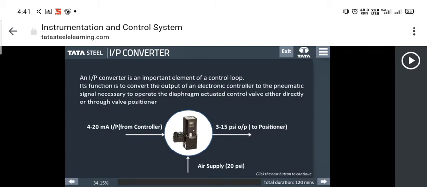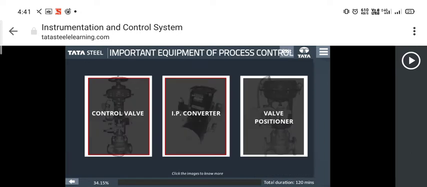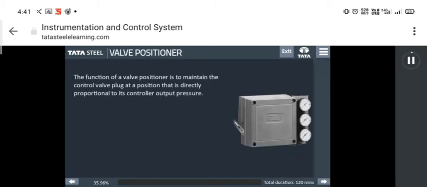An IP converter is an important element of a control loop. Its function is to convert the output of an electronic controller to the pneumatic signal that is necessary to operate the diaphragm actuated control valve either directly or through valve positioner.